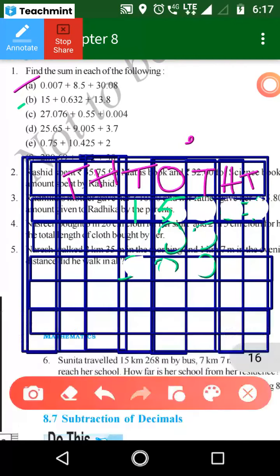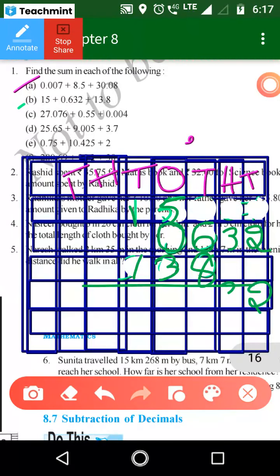Next one, 0.632. 0 is in ones place, then point 6 is in tenths place, then 3 is in hundredths place, and 2 is in thousandths place. Then 13.8 is there. So 1 is in tens place, 3 is in ones place, then 8 is in tenths place. You just add these. Where there is no value, you just put down as it is.